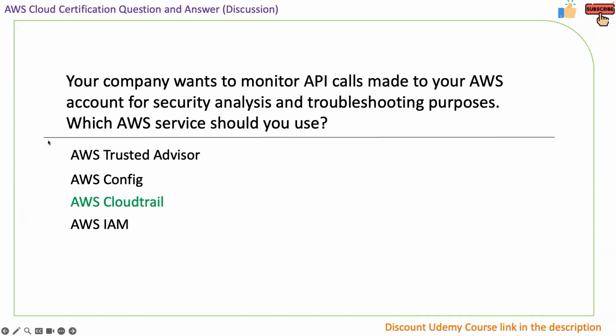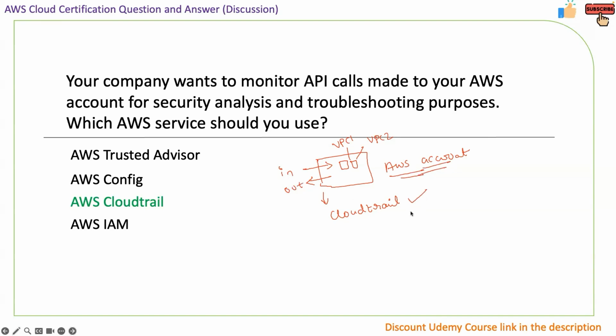So what is AWS CloudTrail responsible for? Whenever we have an AWS account, whatever traffic comes in and goes out is monitored by CloudTrail. This is the first thing that we have to remember. Now remember, what I'm telling is about the AWS account. I'm not speaking about VPC. We might have multiple VPCs here, like VPC 1, VPC 2, etc. But that is not the concern here. We are speaking of every incoming and outgoing traffic to our AWS account being monitored in CloudTrail.